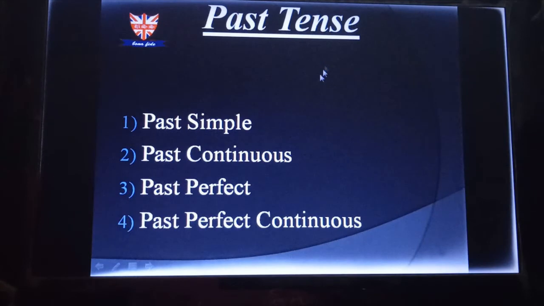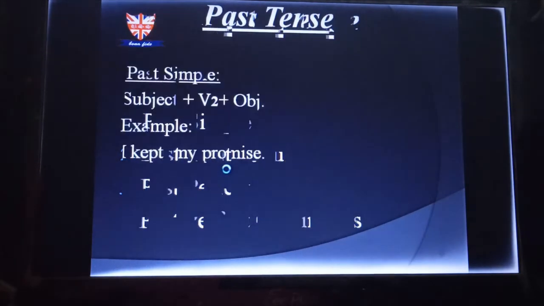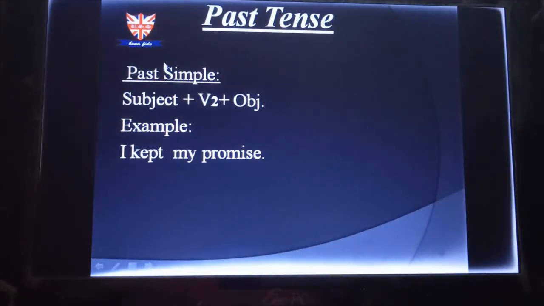So like present tense, past tense also has four classifications: past simple, past continuous, past perfect, and past perfect continuous. And now we are going to discuss the structures of this tense with examples. Okay, so let's start. Past simple.